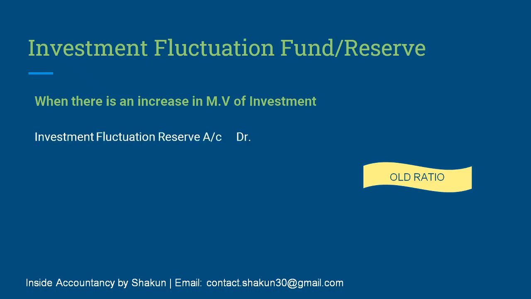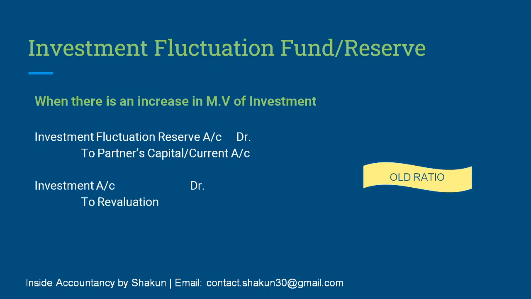So in case of profits, reserve will be written off in the normal manner, IFR to partners' capital account in the old ratio, and the increase in the value of investment, investment is an asset, increase in asset is always debited. So the increase in the value of the investment will be credited to revaluation account, and this gain will be distributed between the partners in their profit sharing ratio.